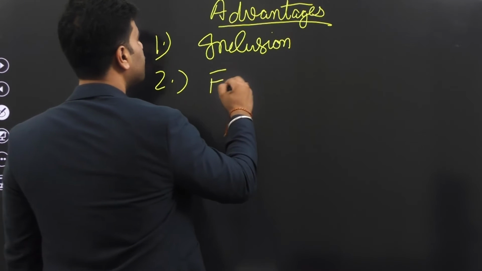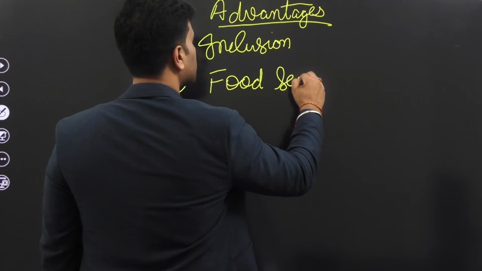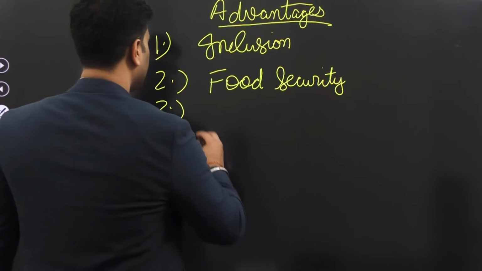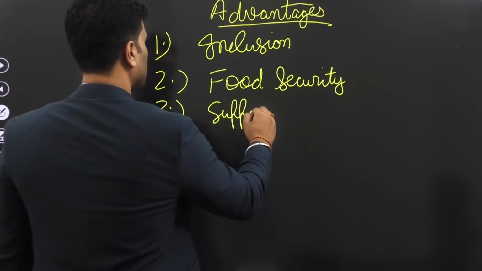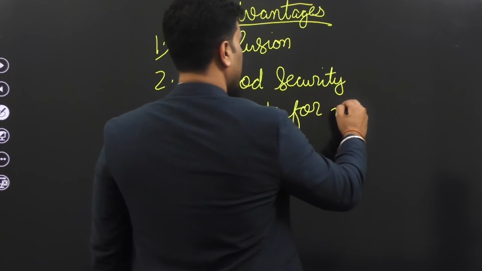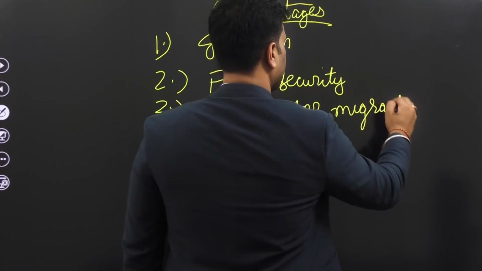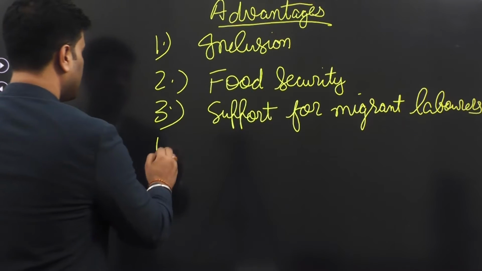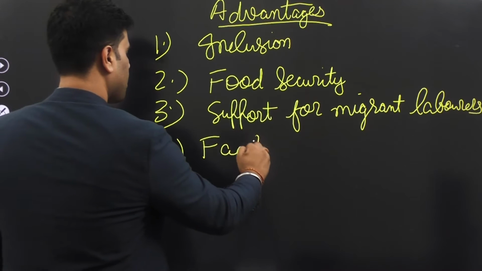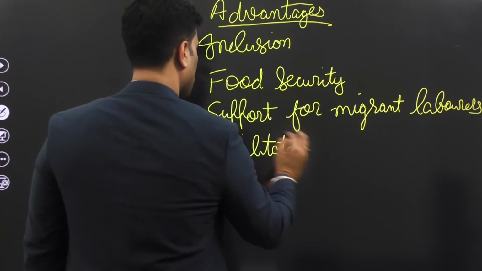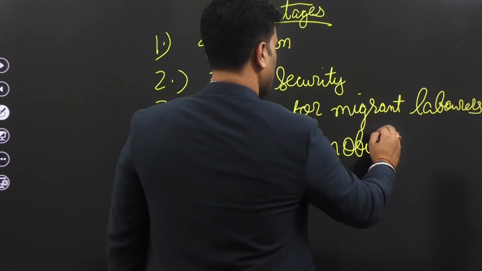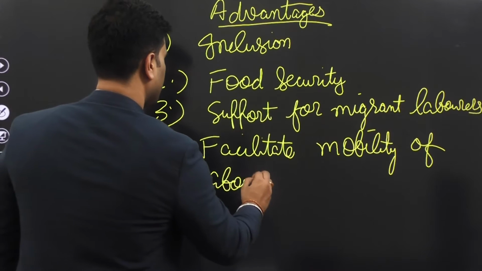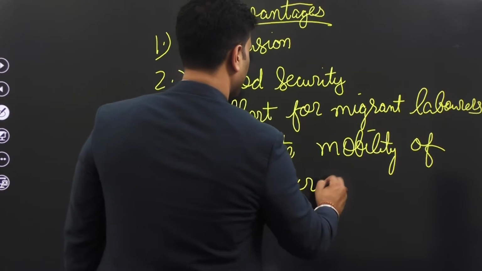The other advantage is food security. The other advantage is it would facilitate mobility of labor across the country.